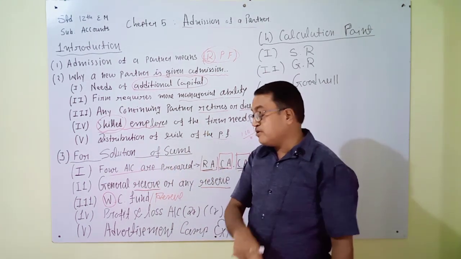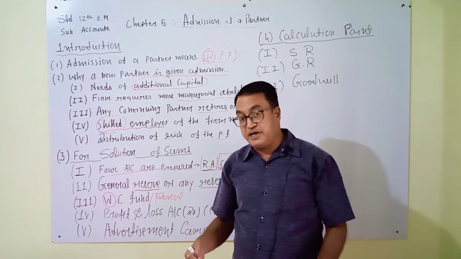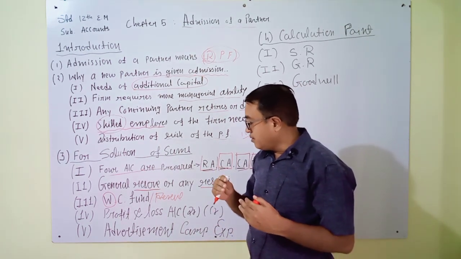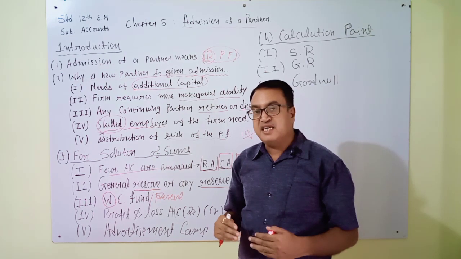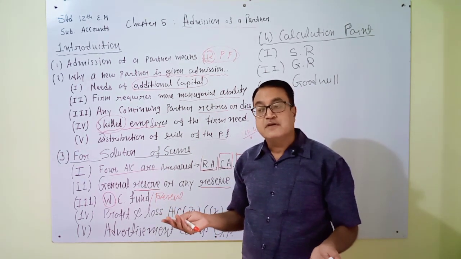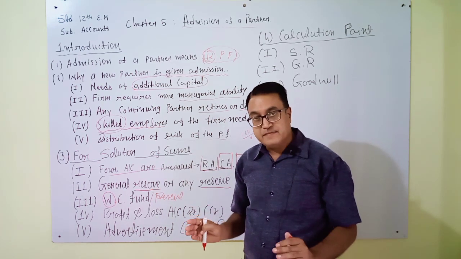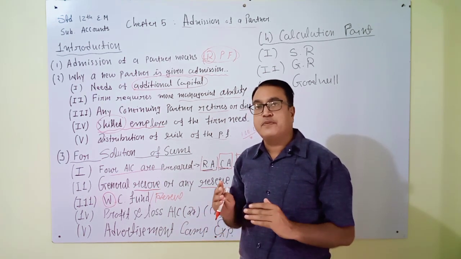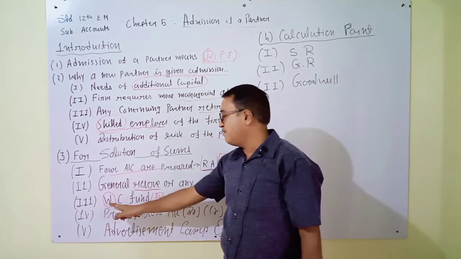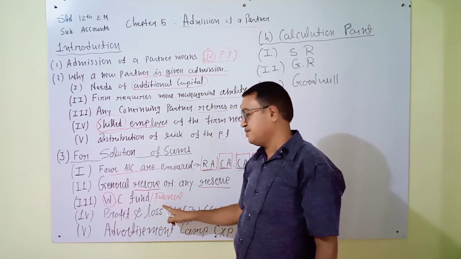If at that time the money is given from current profit or our cash, then it will create fluctuation of cash balance or bank balance. To avoid this fluctuation, partners create workman's compensation fund.